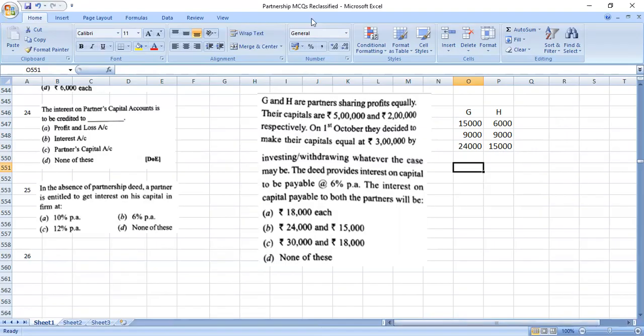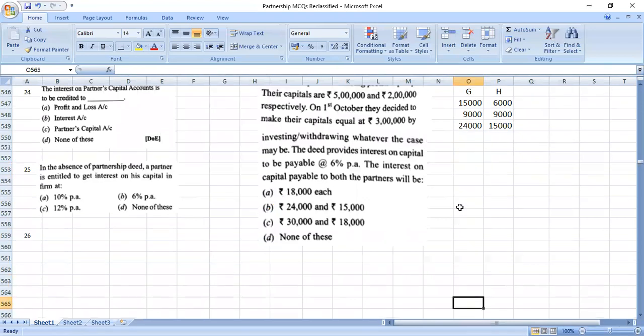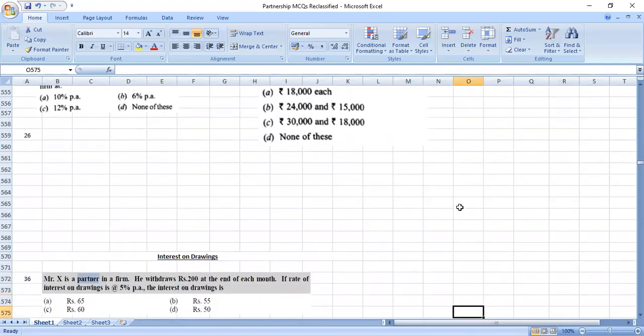So this played with the words and all that, but otherwise it's also a very, very ordinary interest on capital question. Okay. All right, children. With that, we have come to the end of interest on capital.